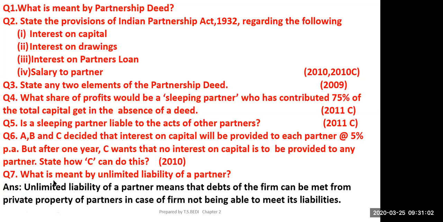This is the answer. Unlimited liability of partner means that debts of the firm can be met from private property of partners in case of the firm not being able to meet its liability. So this is called unlimited liability of partner. Is it clear? Yes, sir.